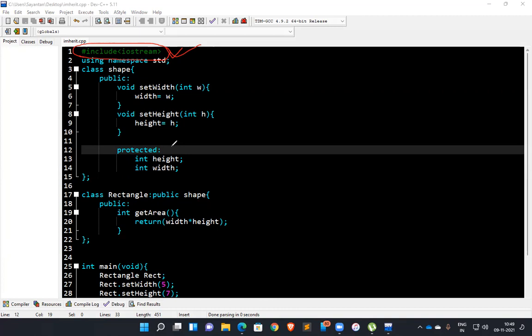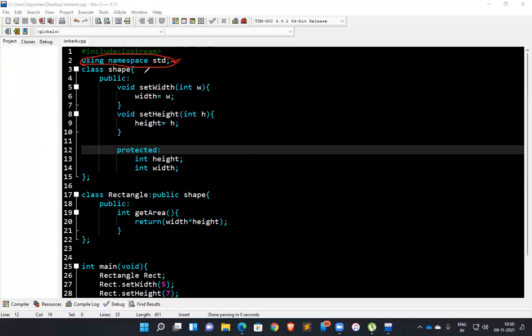For this program we do not need any other library files. Then you can see using namespace std. I will explain this later, when we have finished some of the other things.